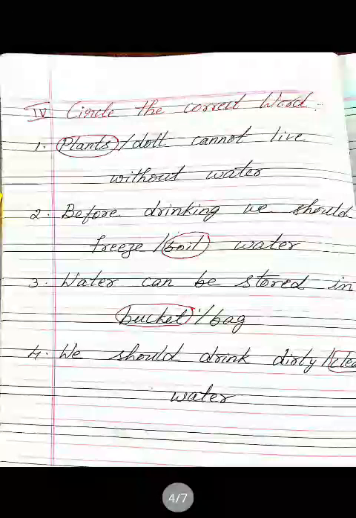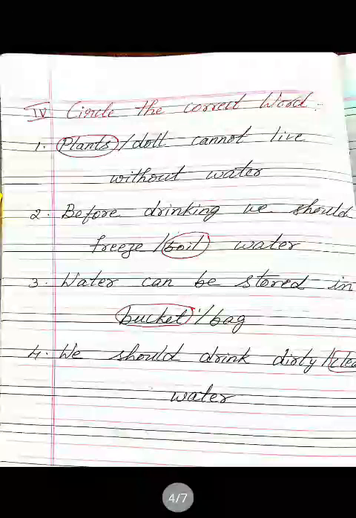Next page. Fourth main. Circle the correct word. See, here they are given two options. So only for the correct option you must circle that one. Plants, doll, cannot live without water. So doll is a non-living thing and plants is a living thing. So doll does not need water. So plants need water, no? So you must circle for plants. Second one, before drinking we should freeze boil water.